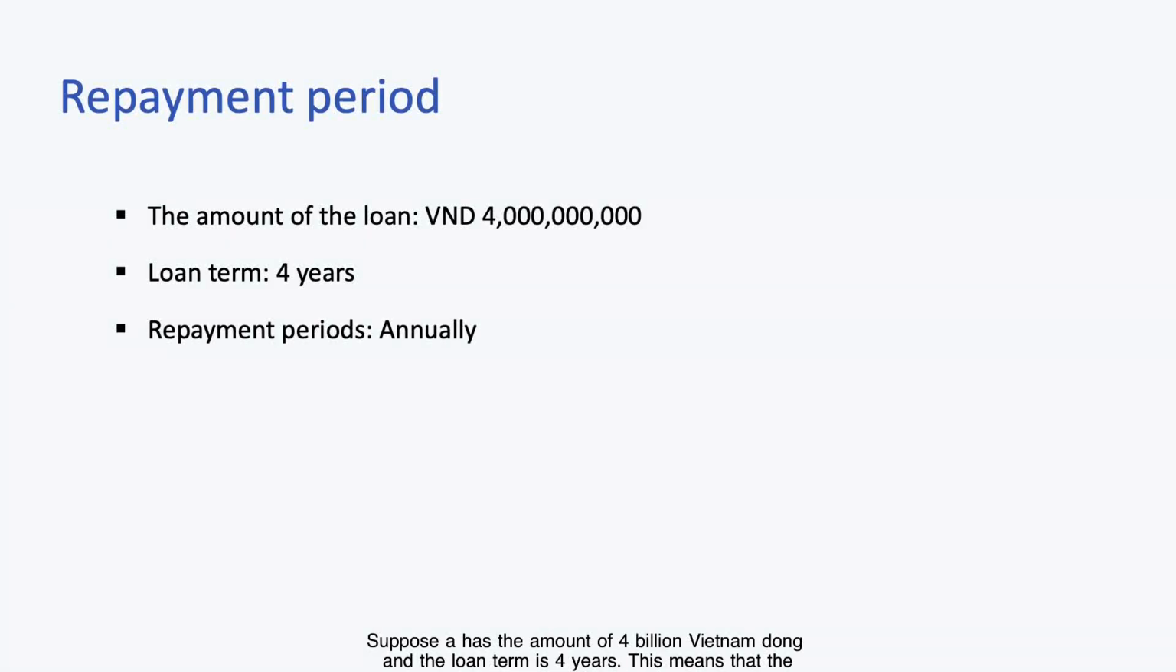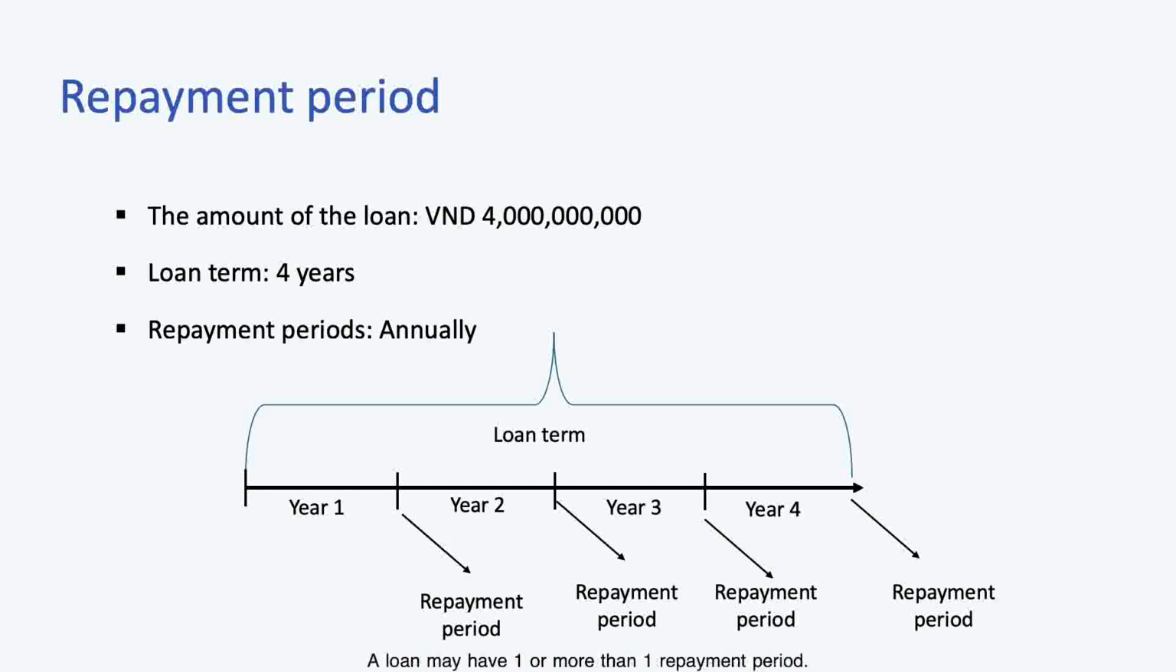Suppose it has the amount of 4 billion Vietnam dong and the loan term is 4 years. This means that the repayment term of this loan is annual. Each year, the borrower has to repay the debt one time to the debtor. From this example, it can be said that a loan may have one or more than one repayment period. The last repayment period must coincide with the maturity date of the loan. The repayment period is determined based on the characteristics of receivables of the borrower.